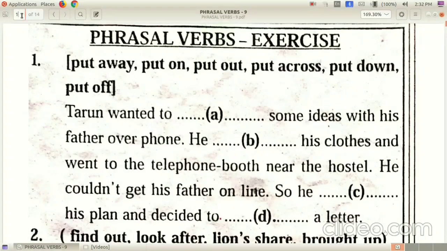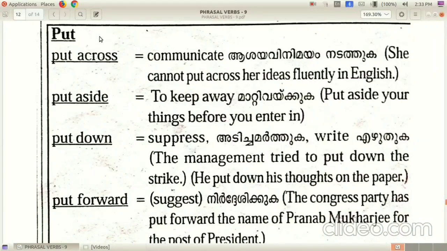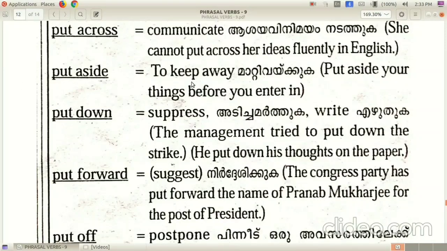Here we could see an exercise. The first one is put, and most of the phrasal verbs we could face will start with the verb put. Put across, communicate. She cannot put across her ideas fluently in English. Put aside, to keep away. Put aside your things before you enter in.